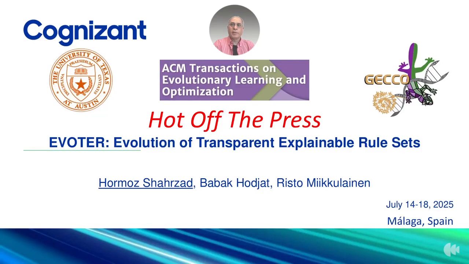Hello everyone, my name is Hormoz Shahrzad and I'm excited to present EVOTER, Evolution of Transparent Explainable Rule-set, a joint effort with Babak Hojjat and Risto Mikkulainen. This work addresses a pressing challenge in AI, bridging the gap between performance and explainability.